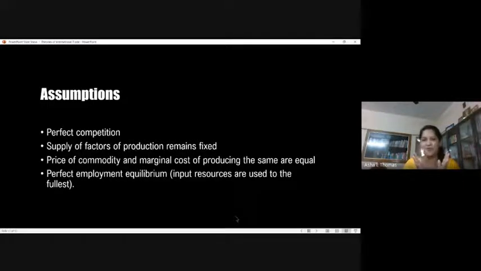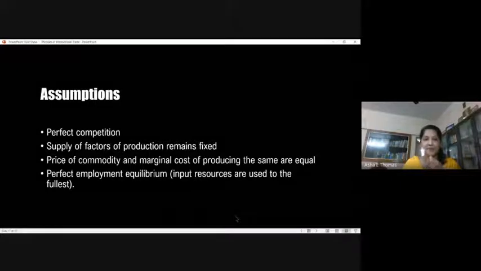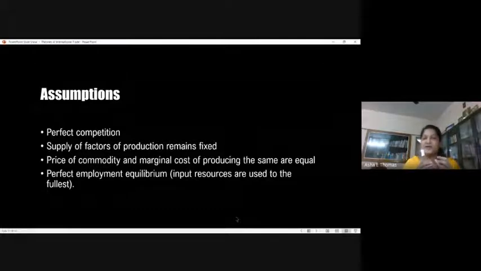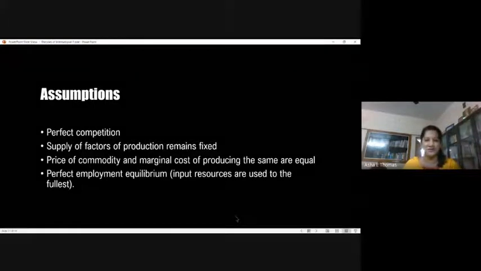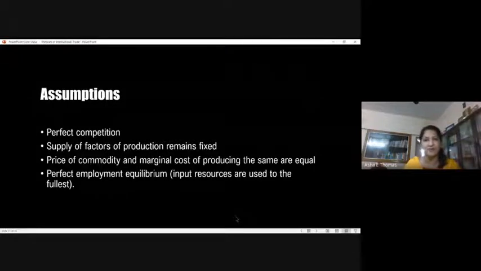So these are the basic assumptions of opportunity cost theory. There is perfect competition, and demand and supply decide the price of a product. Then the supply of factors of production remains fixed, and the price of the commodity and the marginal cost are not much different. It means the price which is included in the production of this particular product is considered when you look into the decision. Marginal costing technique, that's what we have learned. You consider the change that occurs due to this particular line of production, or due to this extra unit of production, as per the opportunity cost theory.